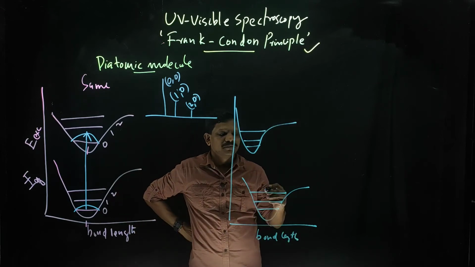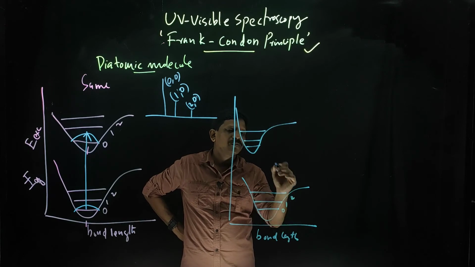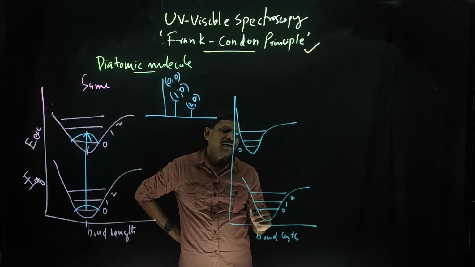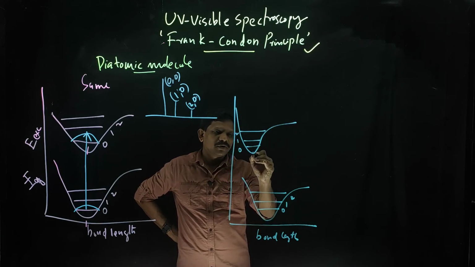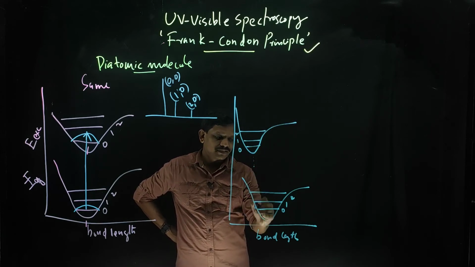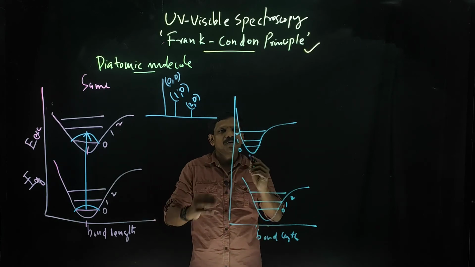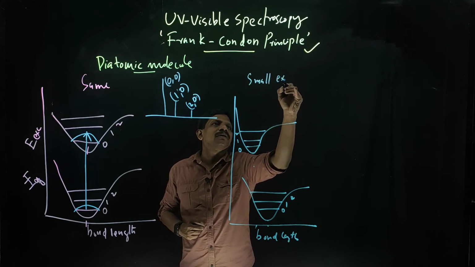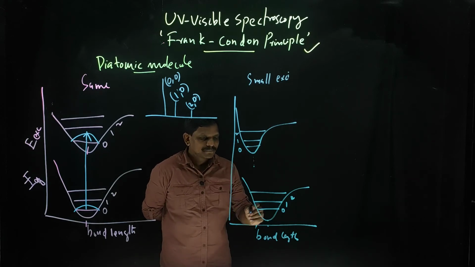This is your vibrational state, V is equal to 0, 1 and 2, like this. So here what you can see is that the internuclear distance for the excited state is small.